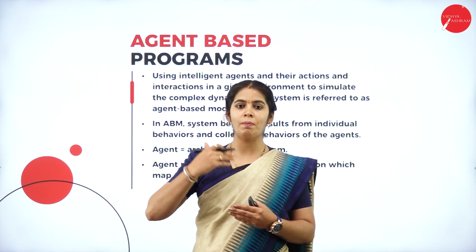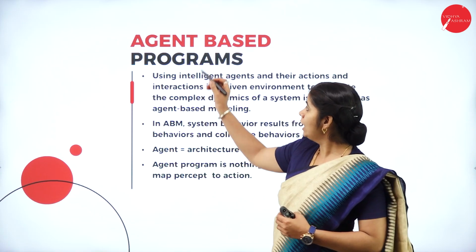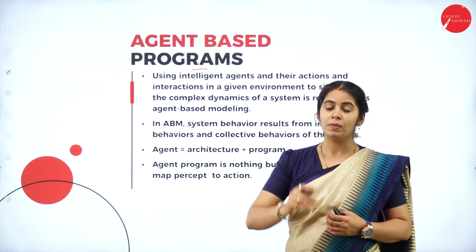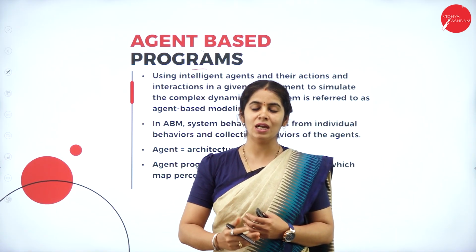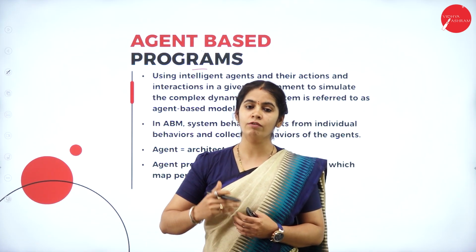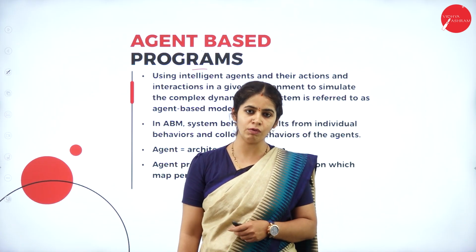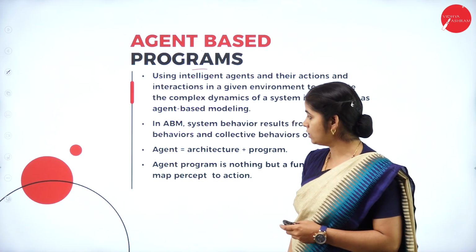How this response is given depends purely on agent-based programming. We program the agent so that it perceives accurately, and then with the help of the effectors, it responds back to the environment. That is our agent-based program.